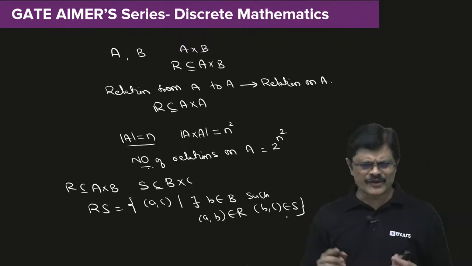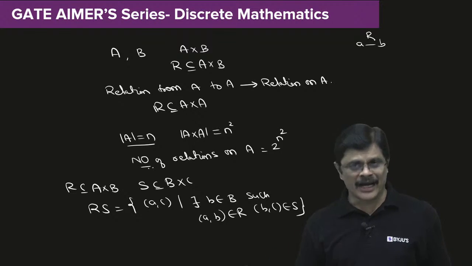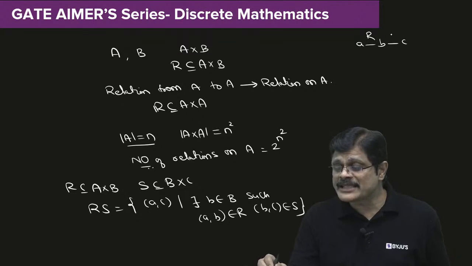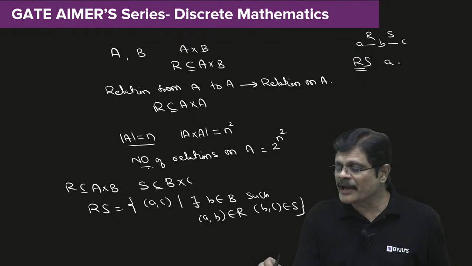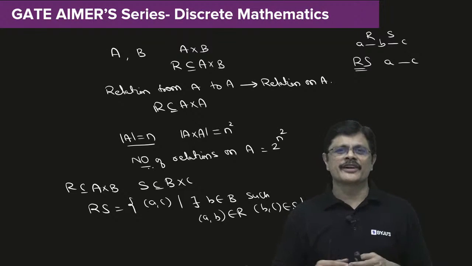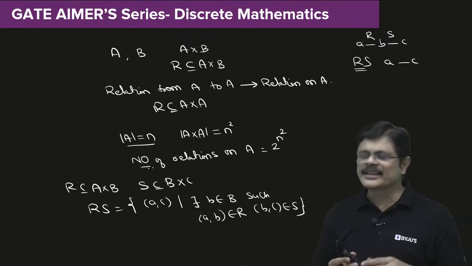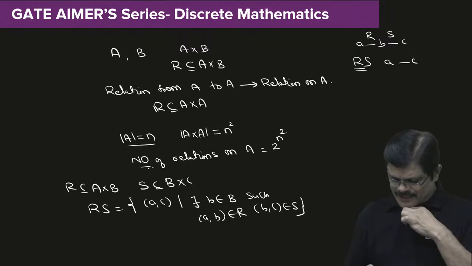Don't worry about it. It's very simple logic. See, if ordered pair AB is in relation R and ordered pair BC is in relation S, in the composite relation, A will be related to C. That is, ordered pair AC will join the composite relation party, my dear friends. Nothing more than that. Hope you understand. Now let us see this example.